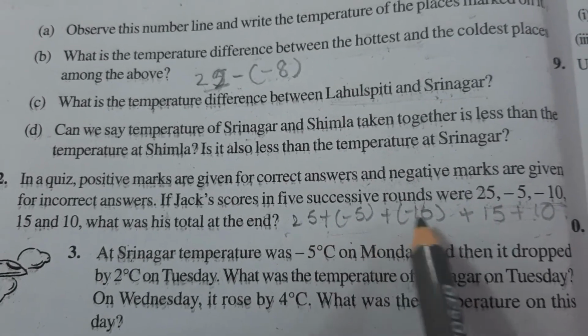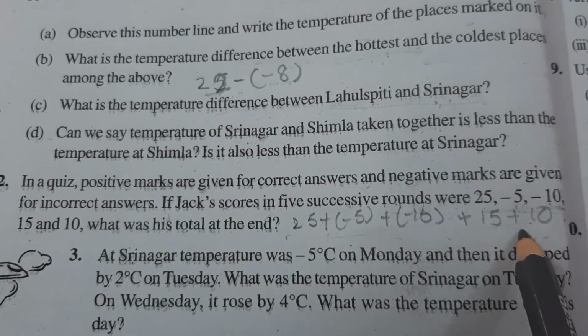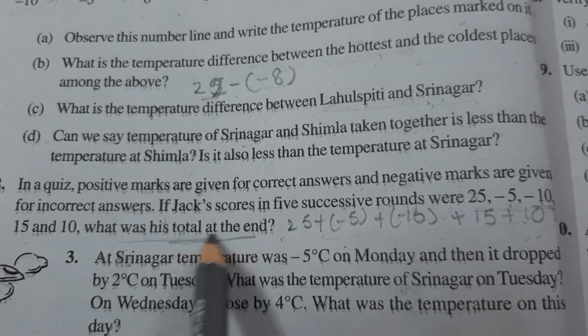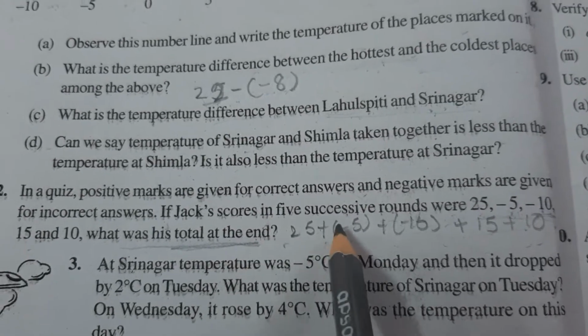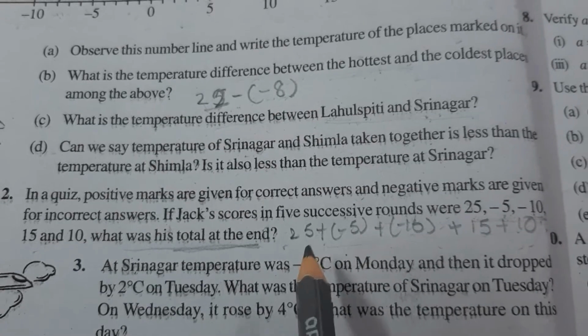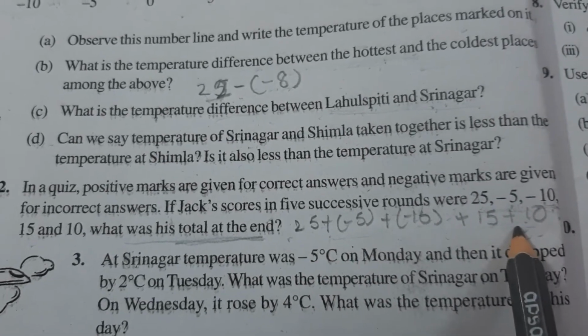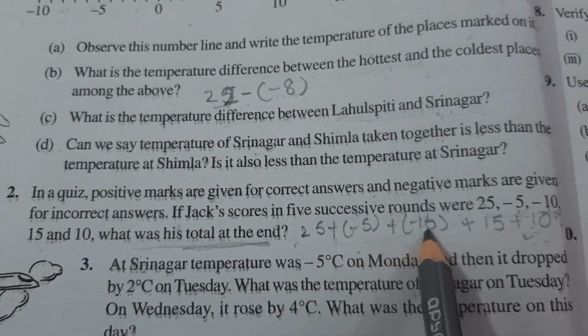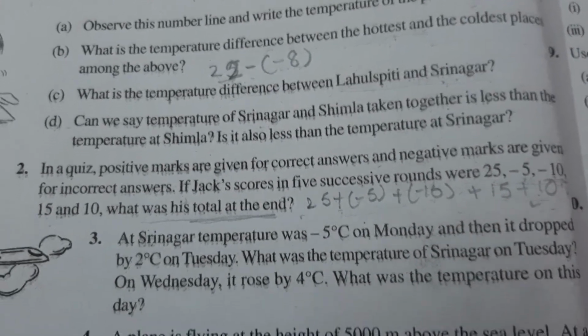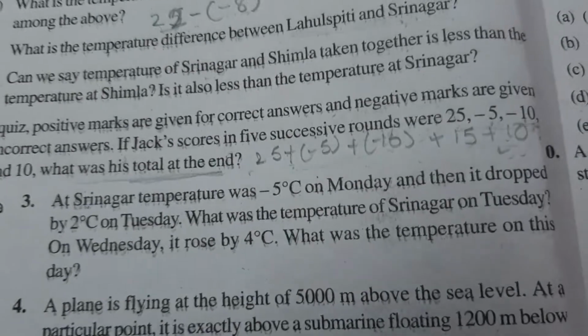Why am I putting an addition sign in between all the marks? Because we are finding the total. Okay, and these negative signs are their own signs. So now you all know how to solve it. First you will solve the signs given together, then you will solve it. Okay, this you already knew.